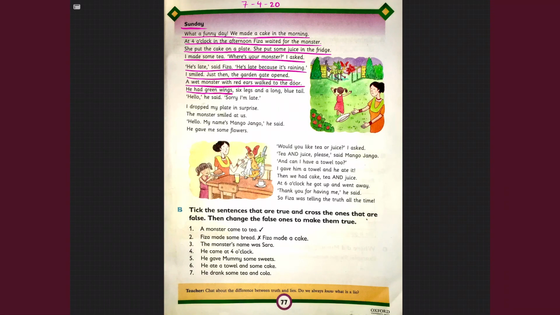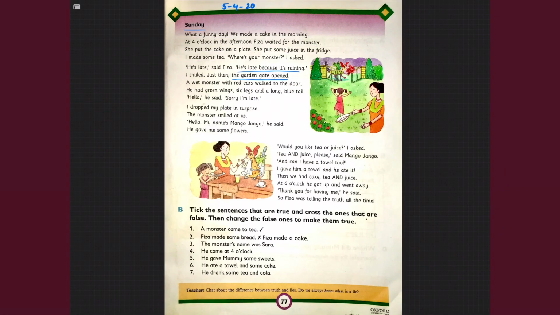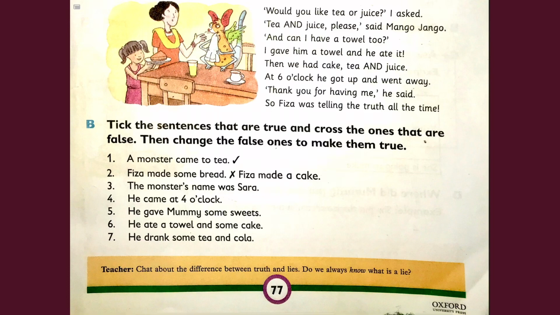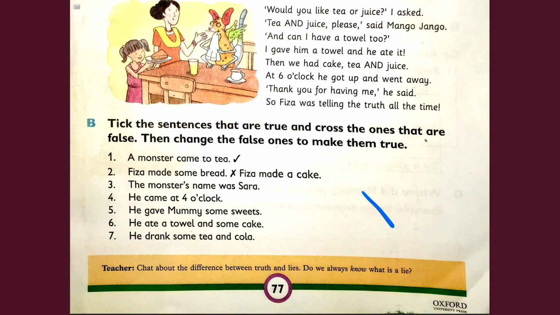Students, moving on to exercise B. At the end of the story, students, teacher will read the sentences and you have to tell the teacher if it's tick or cross. We put tick for the correct answer and we put cross for the wrong answer. But what you have to do in this exercise, let's read. Please read along. Tick the sentences that are true and cross the ones that are false.